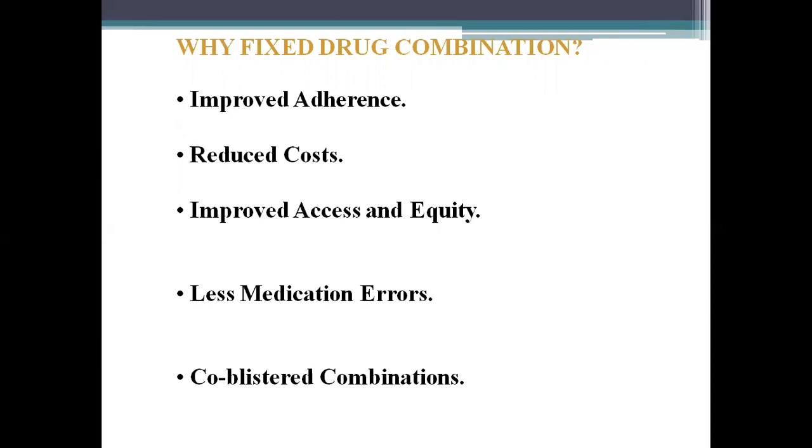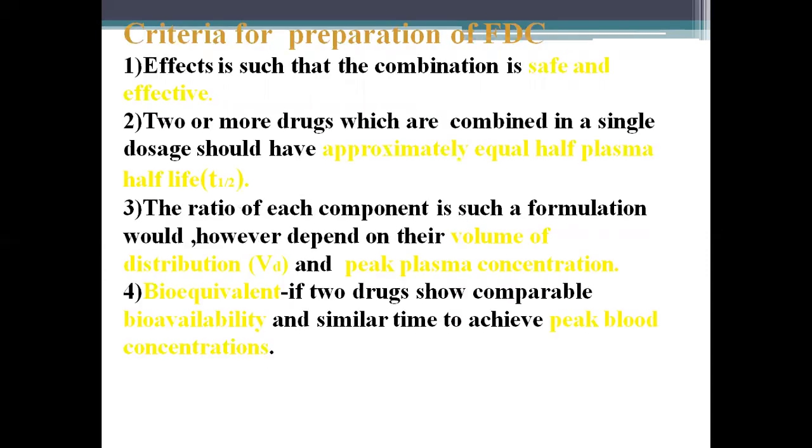Why do we need fixed dose combinations? To improve adherence, to reduce costs, to improve access and equity, for fewer medication errors, and for co-blistered combinations. The criteria for the preparation of fixed dose combinations: the effects are such that the combination is safe and effective. 2 or more drugs which are combined in a single dosage should have approximately equal plasma half-life.